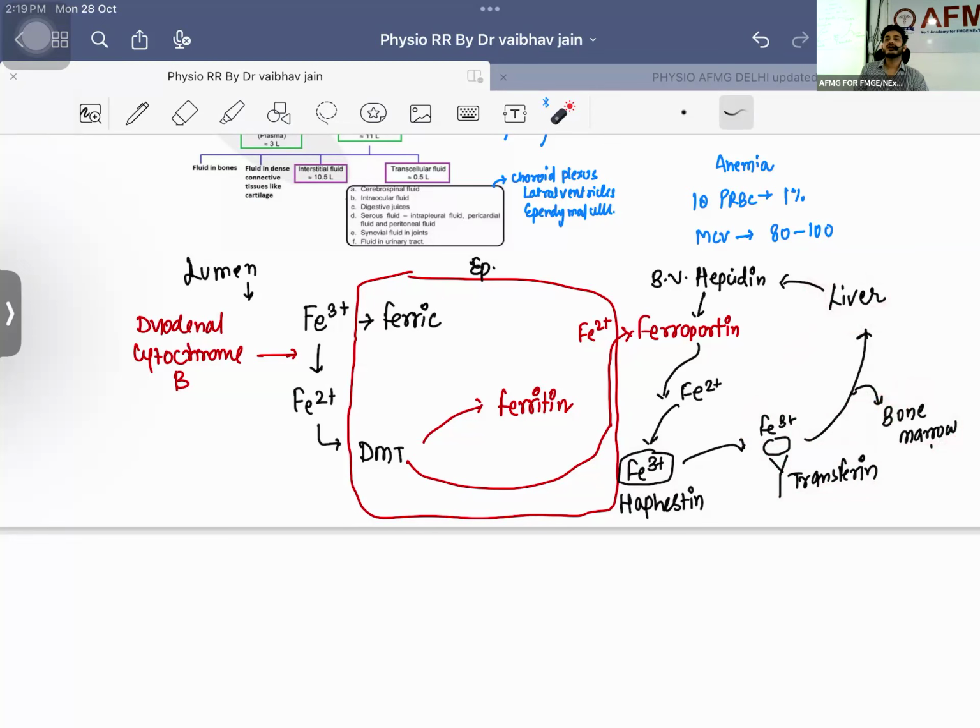What will happen to the liver? Iron deposition. Very good. That would lead to cirrhosis. Okay, it will go to the pancreas. It will cause bronze diabetes, right? It will be going to and storing in the different parts of the body.